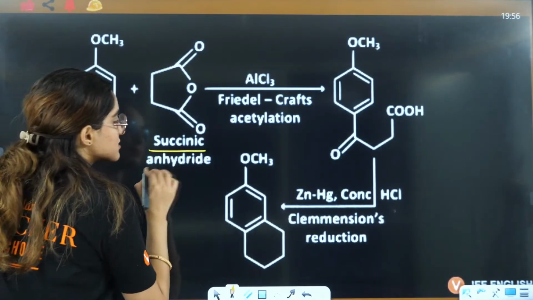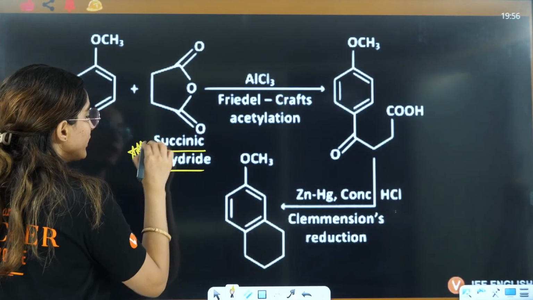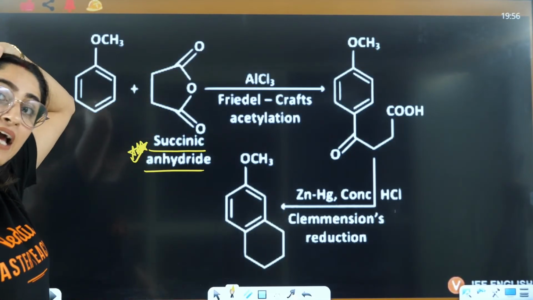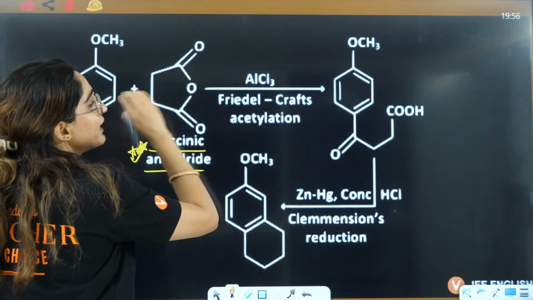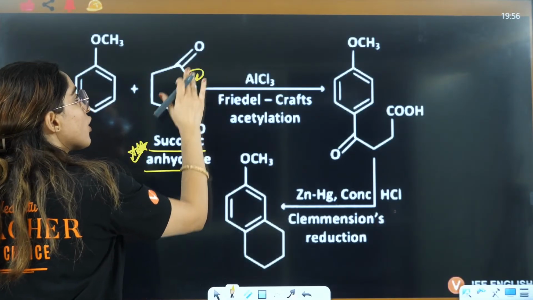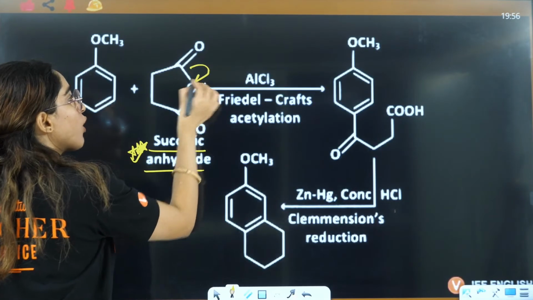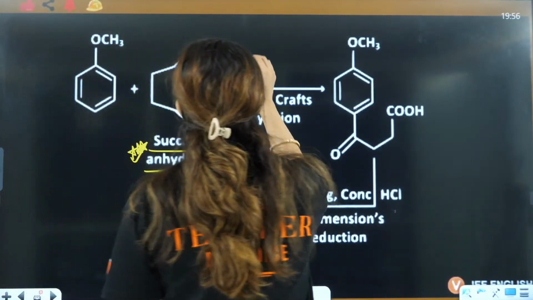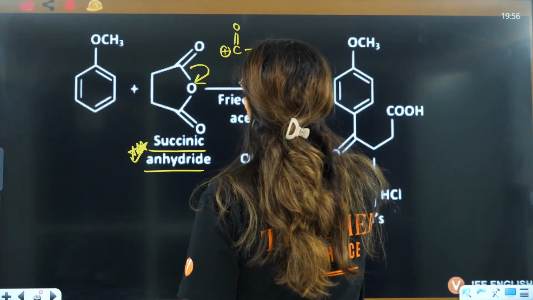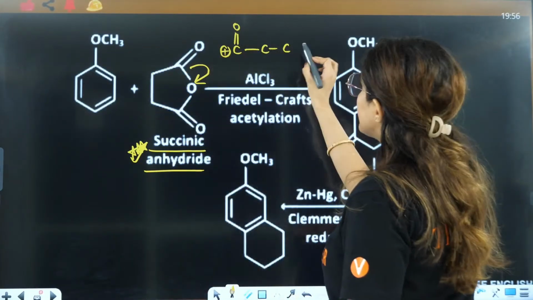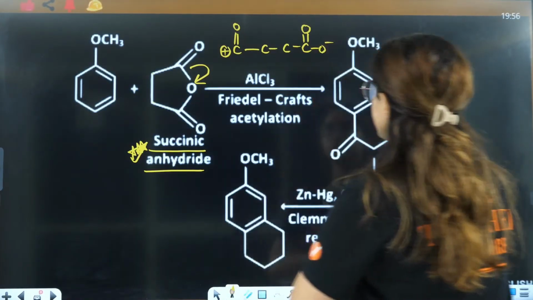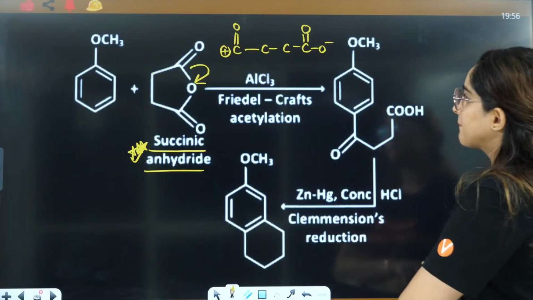This is called succinic anhydride, which is very important. How can you see this is an anhydride and how does it react? When the bond shifts to the oxygen, you will have a C double bond O, a carbon positive, then one carbon, another carbon, C double bond O, and this will be O negative.